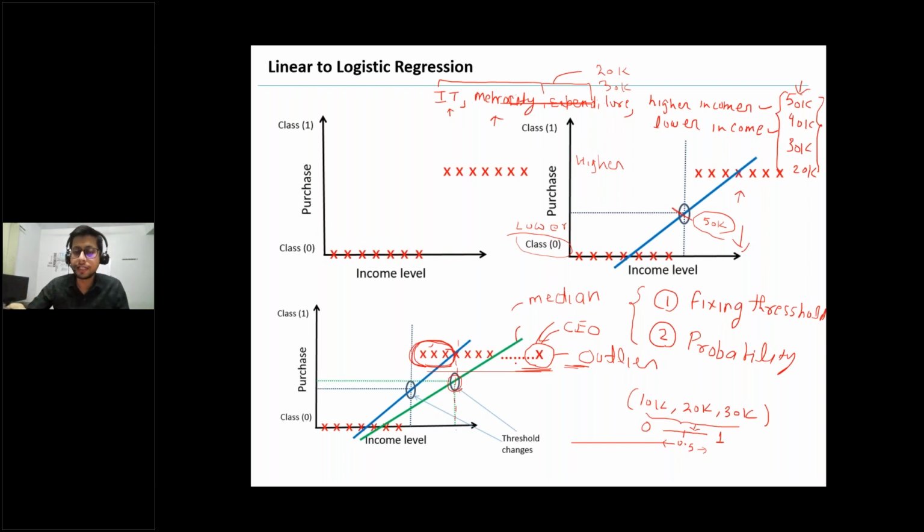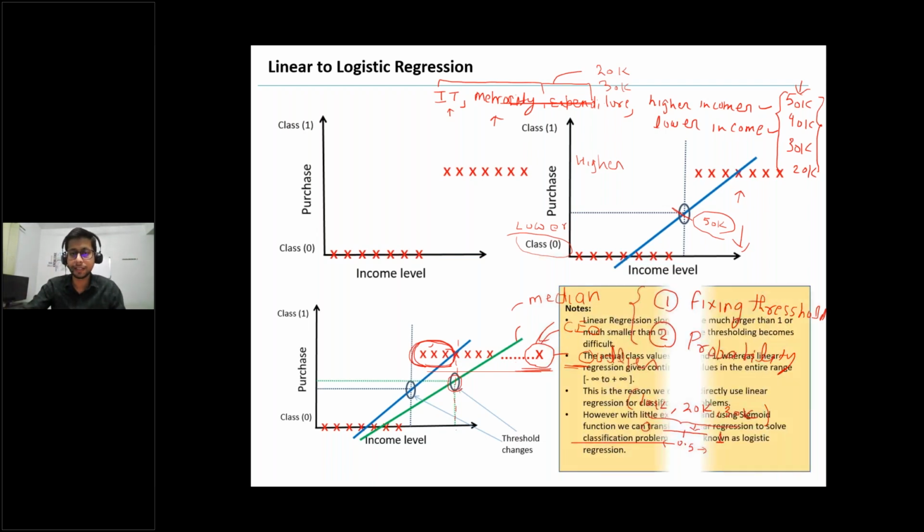Okay, so now let's understand how we can overcome these limitations in linear regression. That's where we'll start the linear to logistic transformation. Let's understand. I will share this PPT. You can refer to whatever is inside this yellow box; I have talked about those things. So now, two things we discussed: we need to identify fixing the threshold and getting the probability, right? Our whole discussion will be focused on finding the probability value and fixing the threshold. Okay. So let's discuss what other function we will be using to achieve this goal.